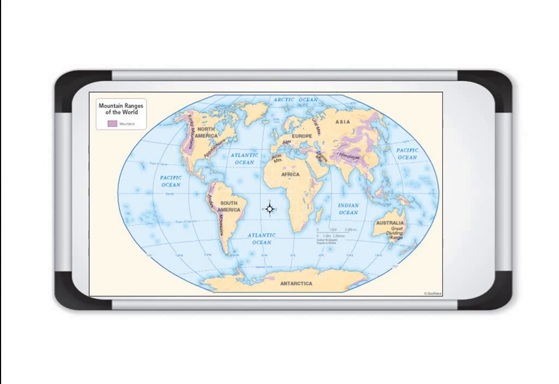Then in Europe you can see the Alps mountains, in Russia the Ural mountains, then Atlas in Africa, then Rockies in North America, these mountains in South America, and Appalachian again in North America. So these are the different important mountain ranges of the world.